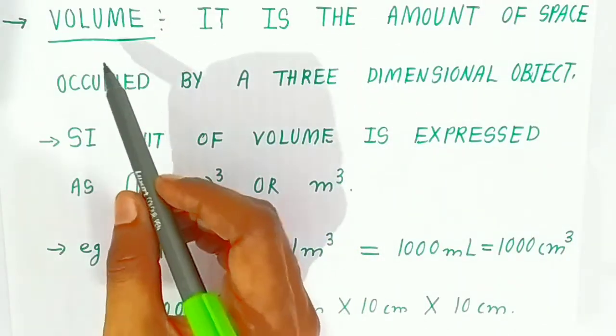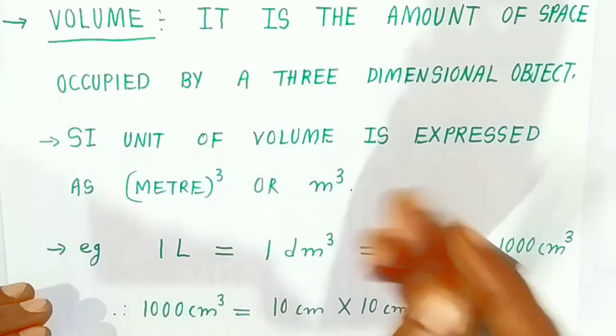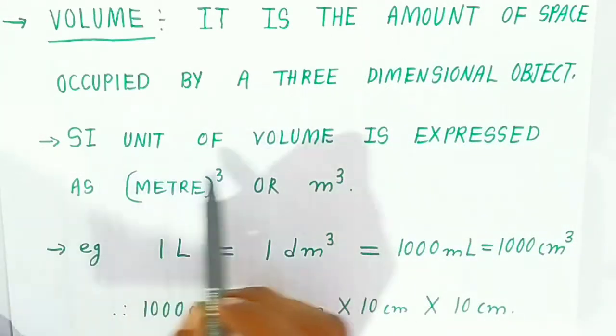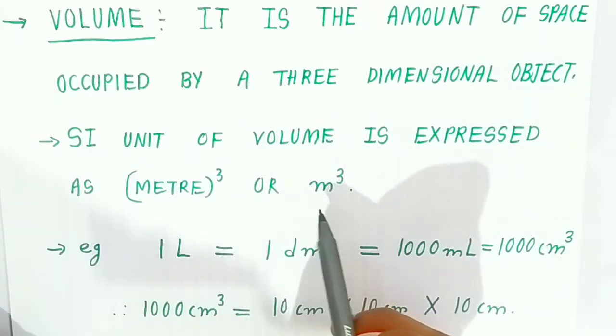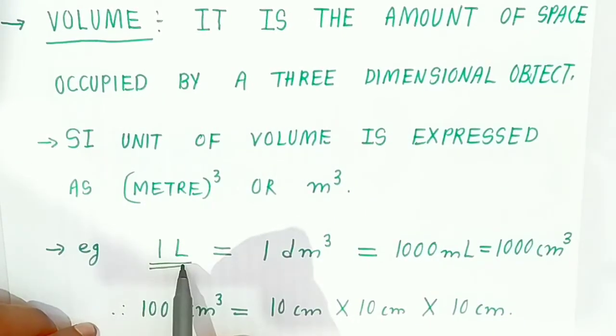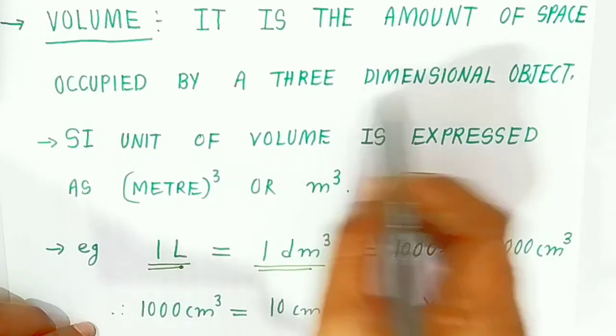After that we are going to see volume. It is the amount of space occupied by a 3-dimensional object. The measuring cylinder measures the volume. The SI unit of volume is expressed in meter cube. 1 liter we can write as 1 dm cube. 1 liter is equal to 1 dm cube because it is a 3-dimensional quantity.